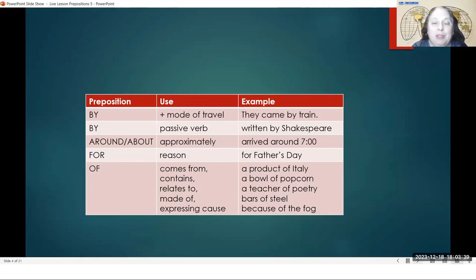Of meaning relates to. Someone is a teacher of poetry. Their teaching relates to poetry. Something that is made of something, bars of steel. Of can be used to express a cause, because of the fog. And so I think when you see some pictures and you hear some examples, these 5 different uses for the preposition of will be more clear to you.